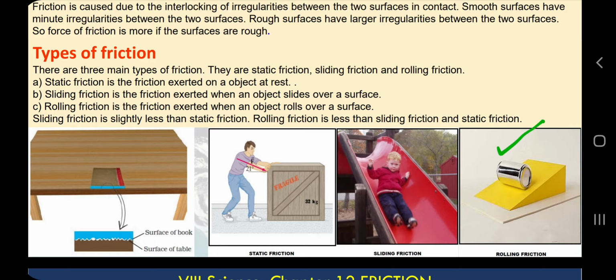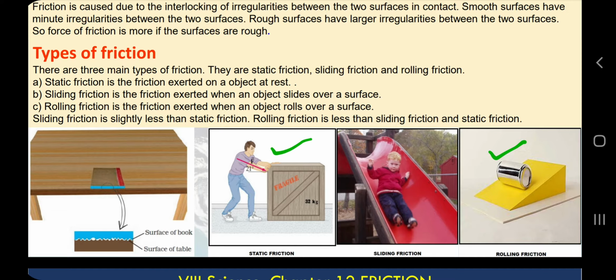Rolling friction is less, sliding friction is more than rolling and less than static, and static friction is more than sliding. Okay, so static friction is the highest friction and rolling is the lowest. So you can arrange them like this. Very simple to understand, because in this type of friction, the time you are giving for the interlocking is very less in rolling and very high in static.